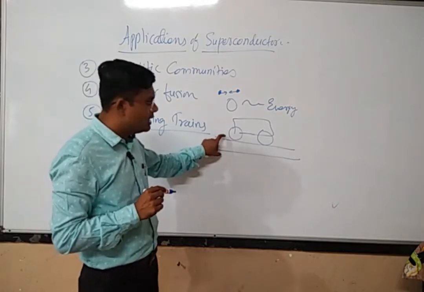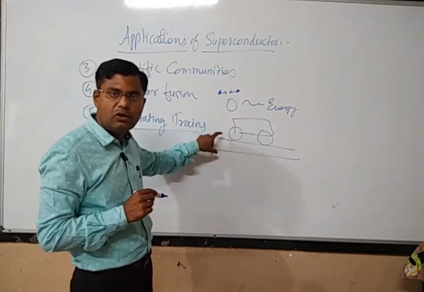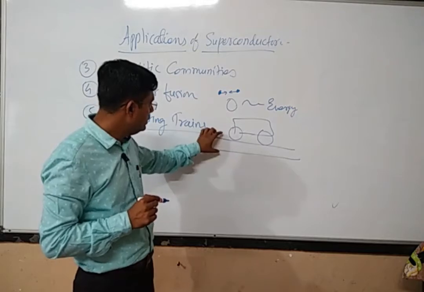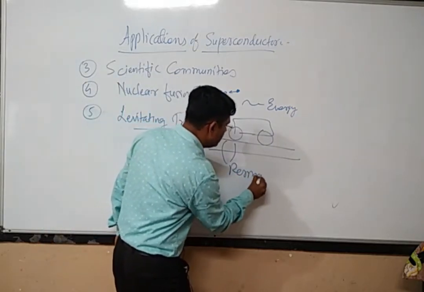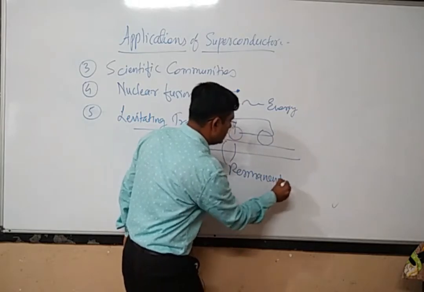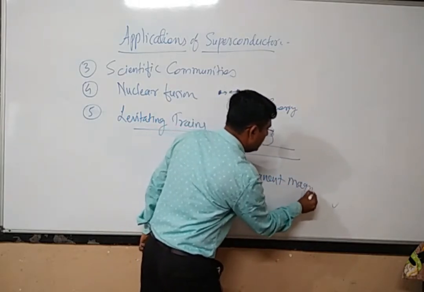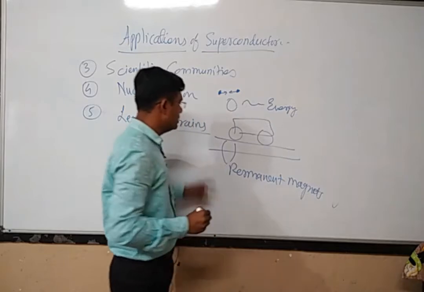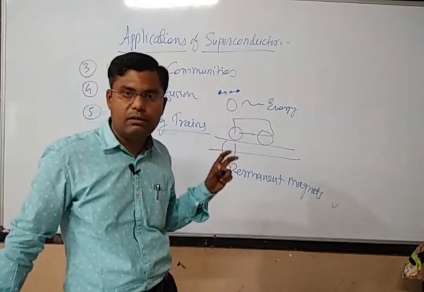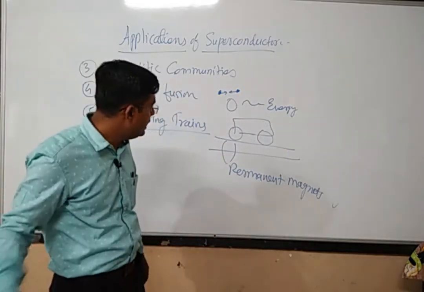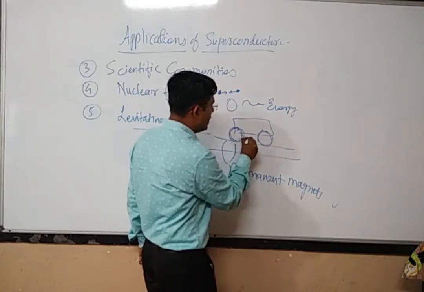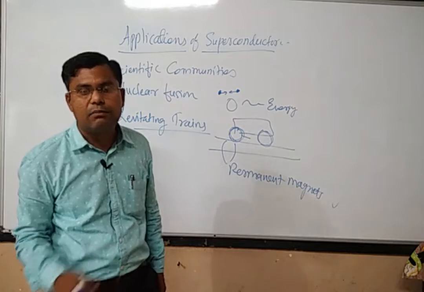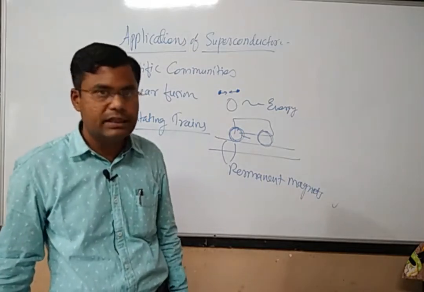Normally these tracks, which are permanently situated on the land, are made with the help of permanent magnets or electromagnets, and these wheels are made with superconducting materials.